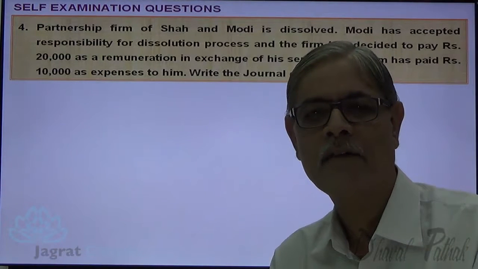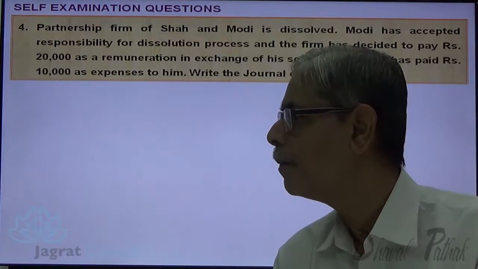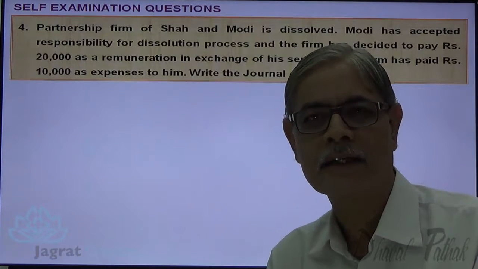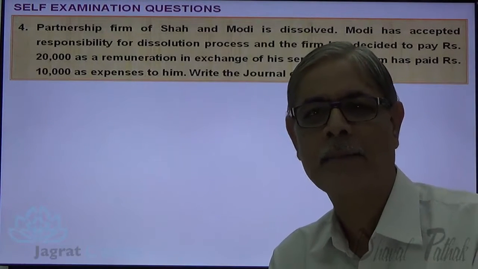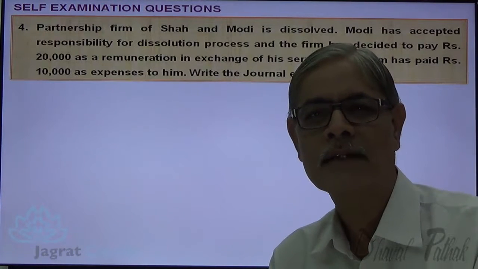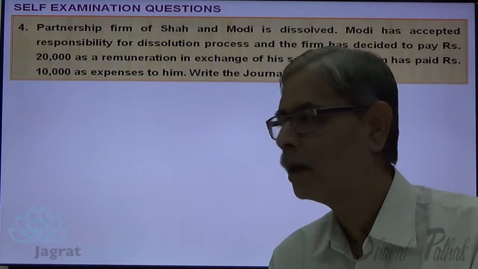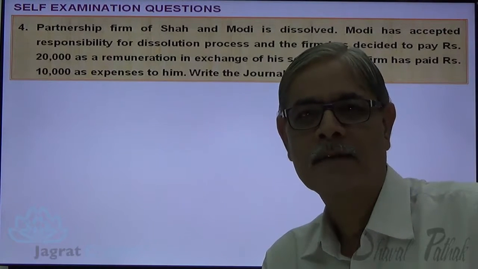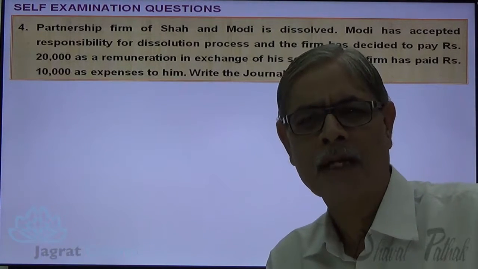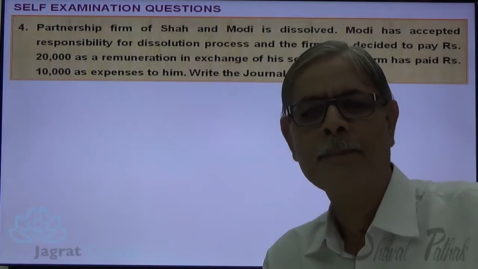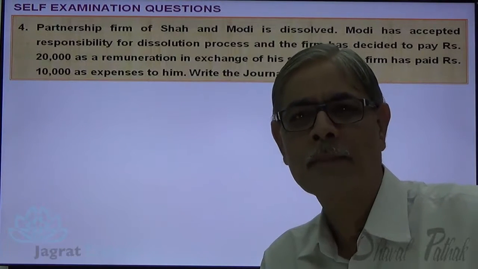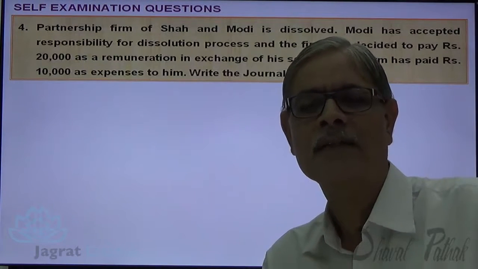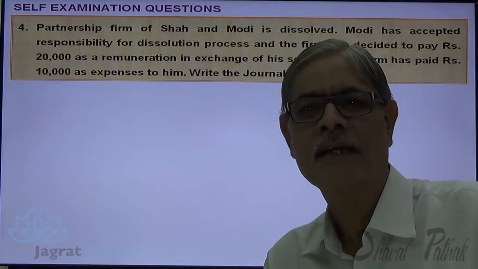For that, he will be compensated by giving 20,000 rupees. For that, journal entry is realization account debit to partner's capital account credit. And 10,000 is the expense thereagainst has to be paid by the partner. But if it has been paid by the firm on behalf of that partner, so partner is the receiver. So partner's capital account debit to cash account, that's the entry for 10,000.